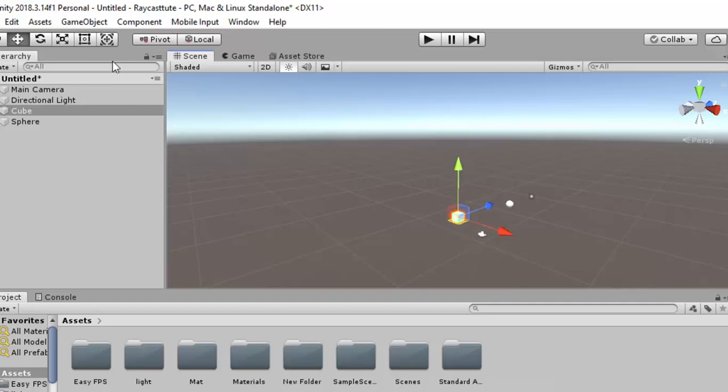Okay, now the next option is rotation. If you click on this tool, you can see that we have three colored arcs, like green, red and blue. In whatever direction you want to rotate the cube, you can just rotate it.